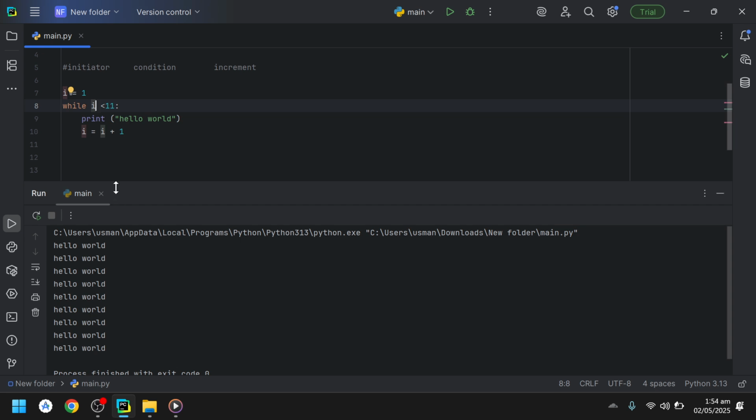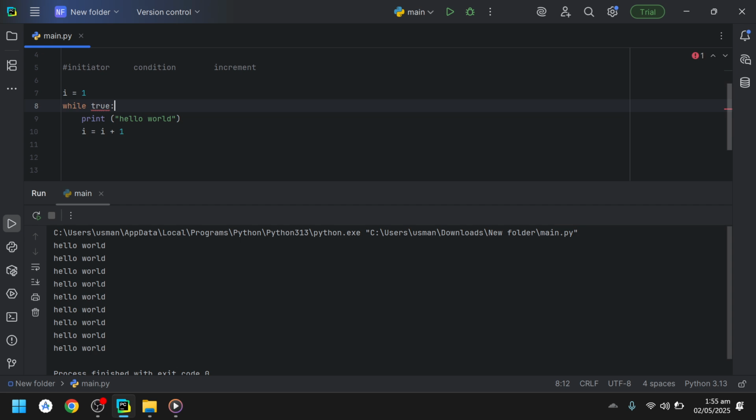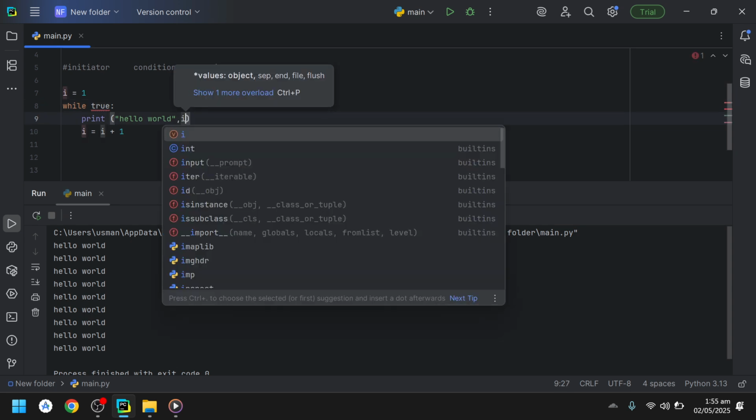So I will tell you the working of this code. I was 1 at the beginning, so there was 1 here. Is 1 less than 11? Yes, 1 is less than 11, so this is true. And as long as this is true, our loop will keep running. Since it is true, the lines below will be executed, which print hello world, and with it we can also print the value of I.